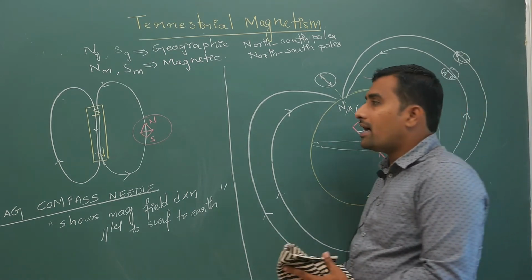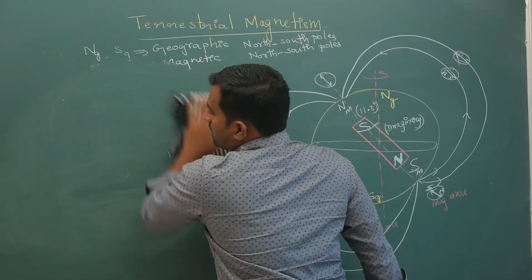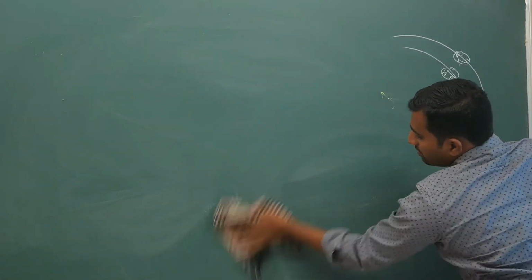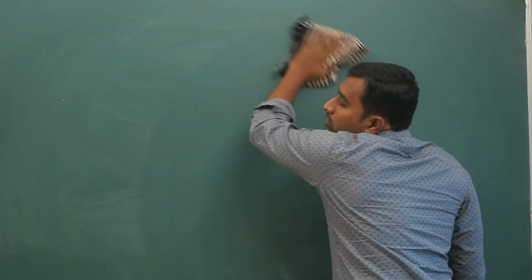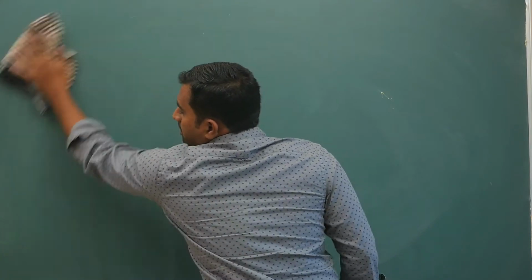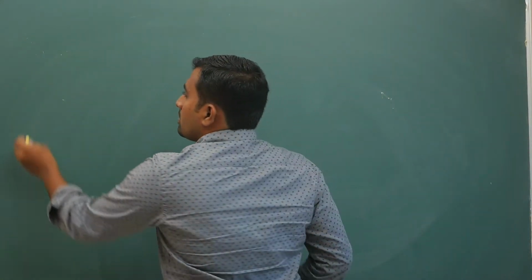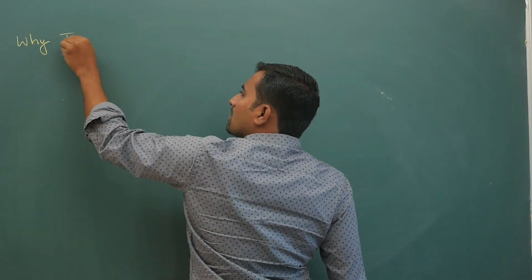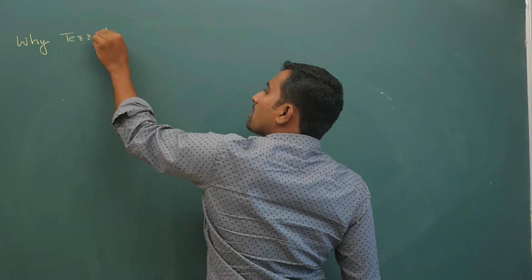Now, why the magnetic field because of Earth? Why do we actually have a magnetic field? Initially people thought that Earth consists of a huge magnet. I'll add a little more extra points.